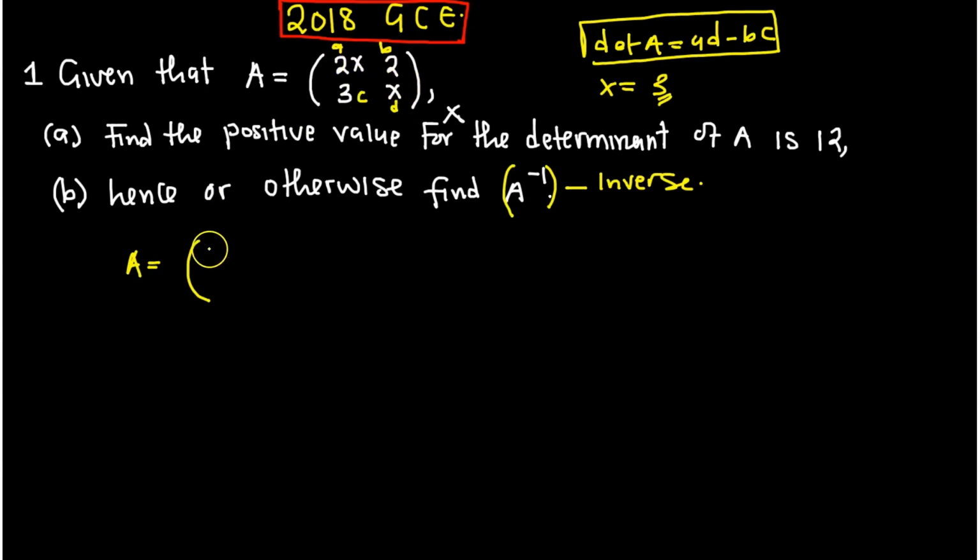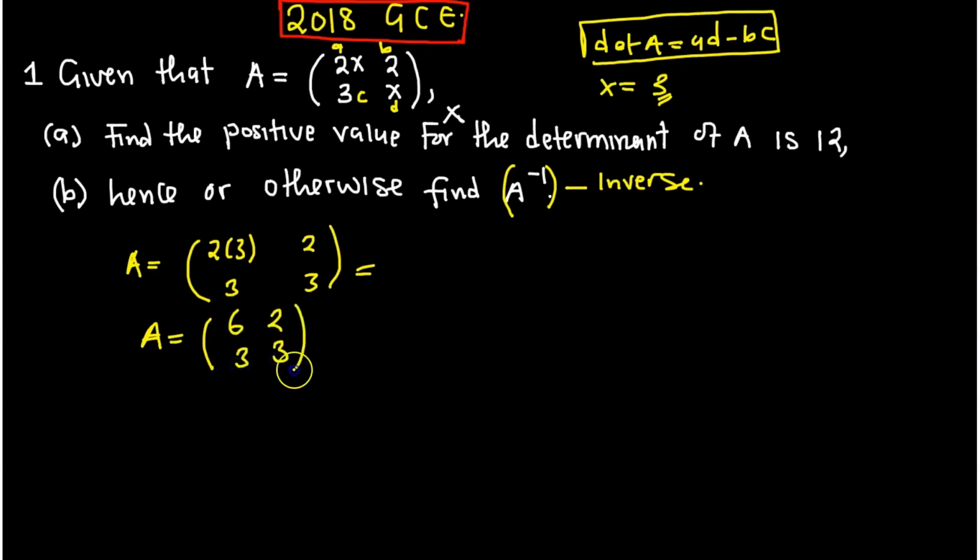So in this case, it will be 2 multiplied by 3. Then this side it will be a 2, then here it will be a 3, then of course where there's x, there's a 3. So now, how is it going to be? Okay, so the original matrix of A, therefore, is 6, 3, 2, and 3.